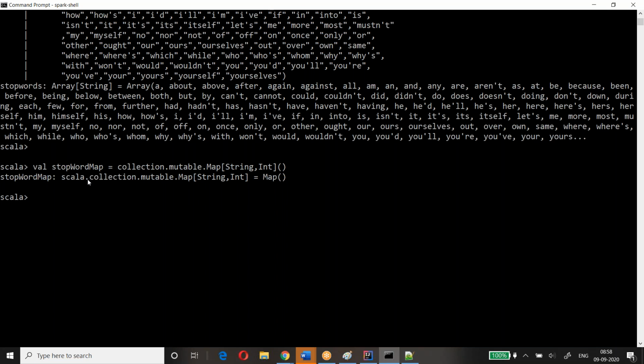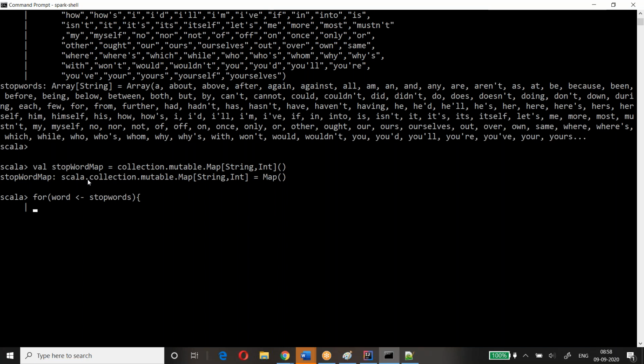So now I'll go ahead and put these stopwords into that. I'll write a for loop: for word, loop through the stopwords, take every element and put it into your map.